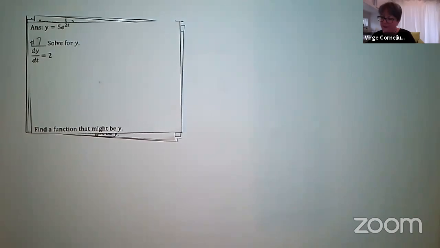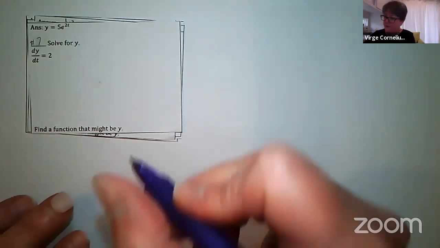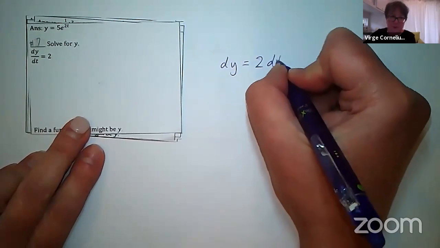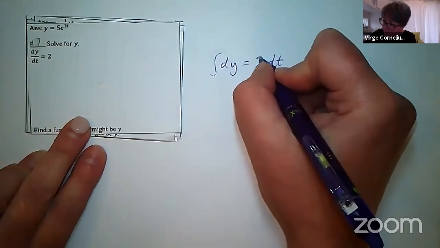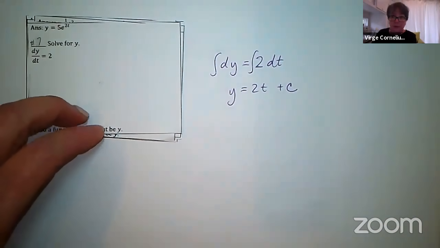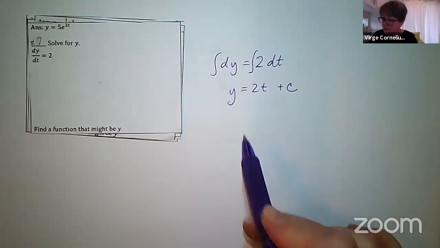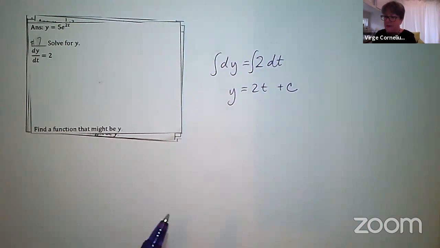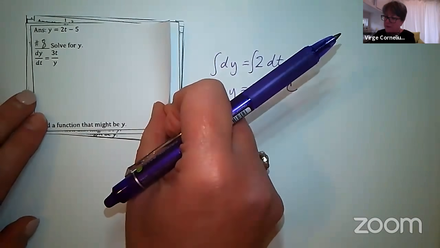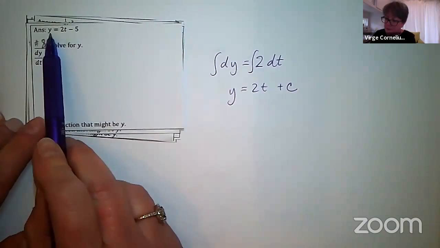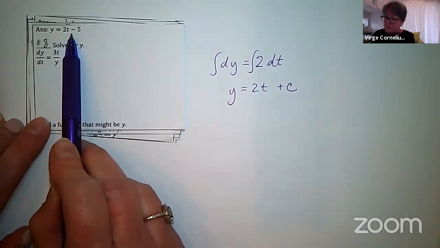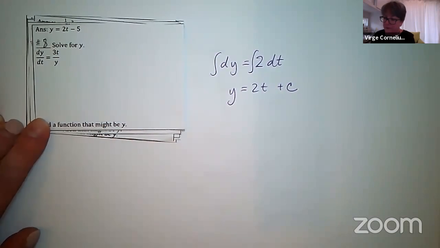All right. So for dy dt equals 2, I would separate, get dy equals 2 dt, integrate, so I get y is equal to 2t plus c. I don't have to solve for y or anything because it already is isolated. So I would just go ahead and search for my answer. We're looking for a function that might be y. And here it is, y is equal to 2t plus c. Oh, y is equal to 2t plus -5, where the -5 is the c value.